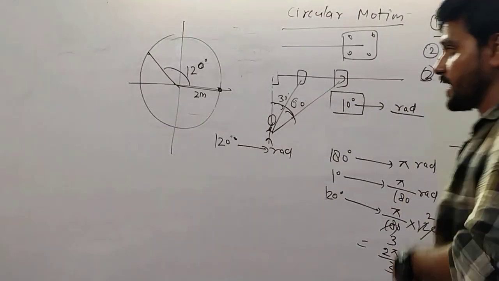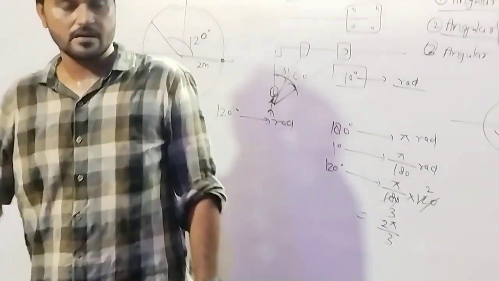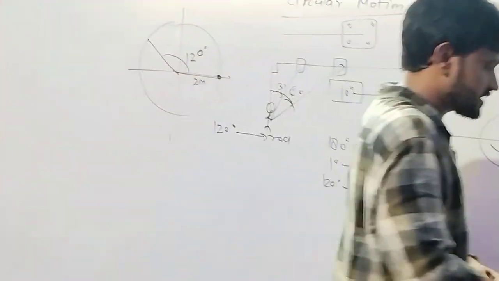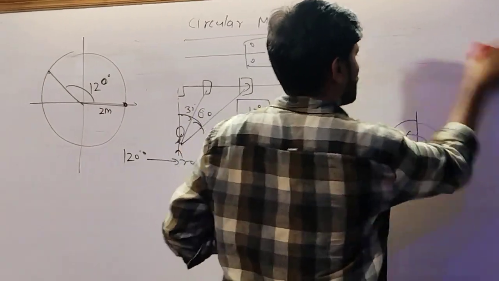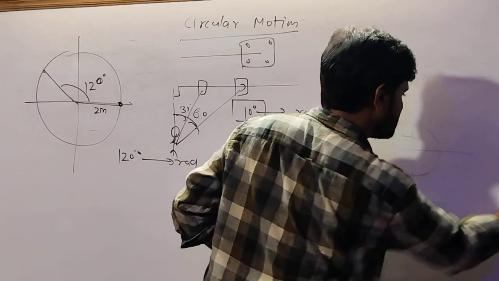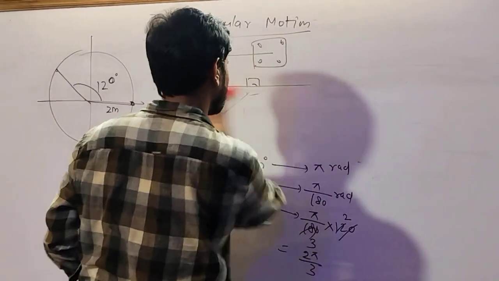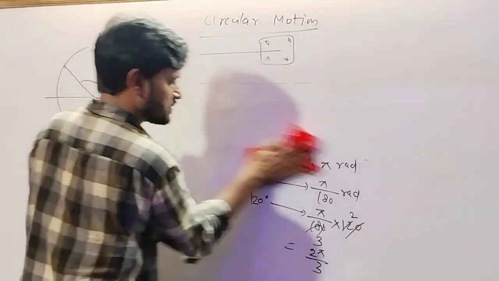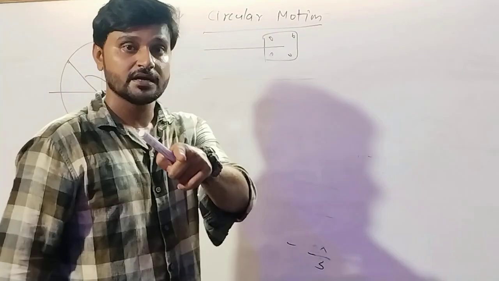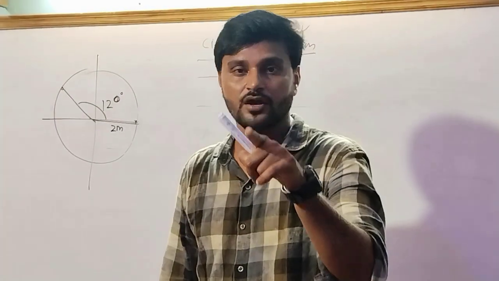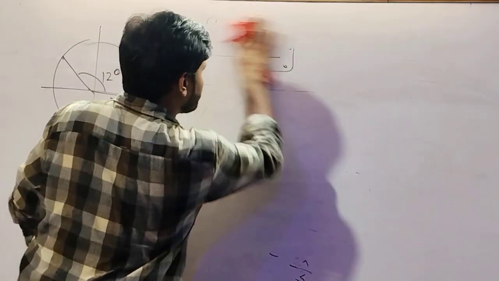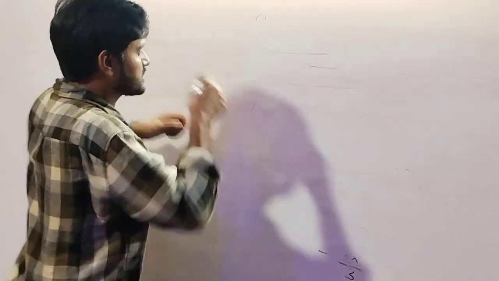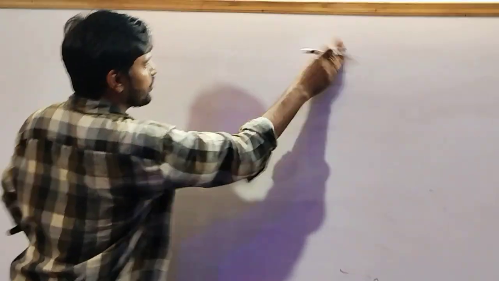Now, angular velocity. We have to discuss angular velocity. We will take an example. We have to keep in mind that circular motion does not mean motion in a circle. First of all, we will take the example of straight line motion as a circular motion. Suppose that, what is the angular velocity?